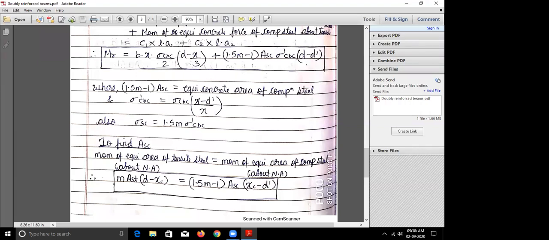So shall we move ahead, or you're writing this? Writing, sir, writing. Okay, so quickly write down the equations. We have to start the numericals also. Since you already know that design is a very vast subject, you have to be a bit quick.